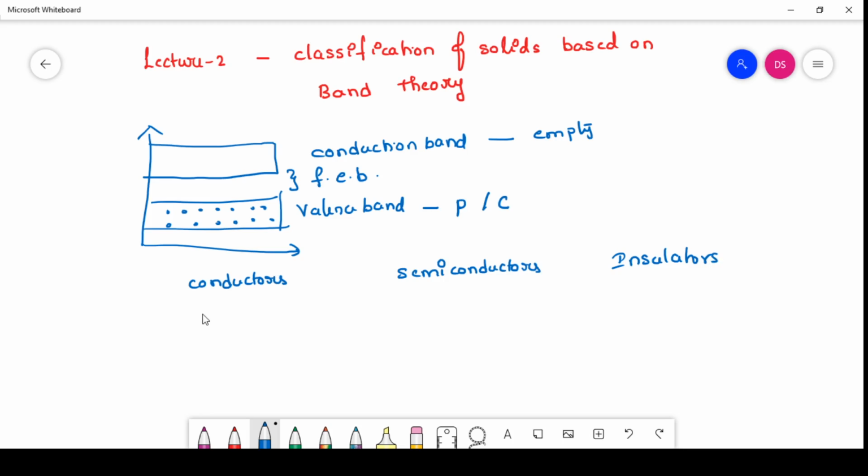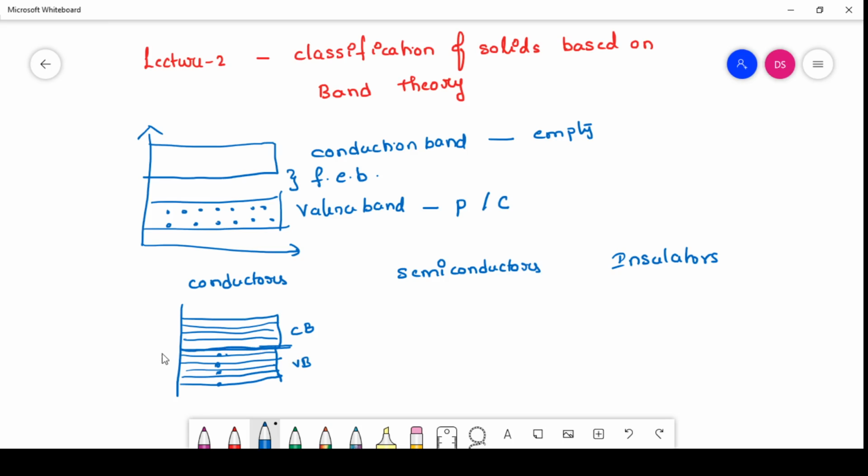So in conductors, what happens is the valency band and conduction band overlap with each other in some materials. Otherwise, they are separated by very small band gap. Okay, so that means valency band is nothing but a combination of several energy levels with the outermost electrons, if it is partially filled like this. So in conductors, valency band and conduction band overlap with each other in some materials. Otherwise the band gap will be very low.